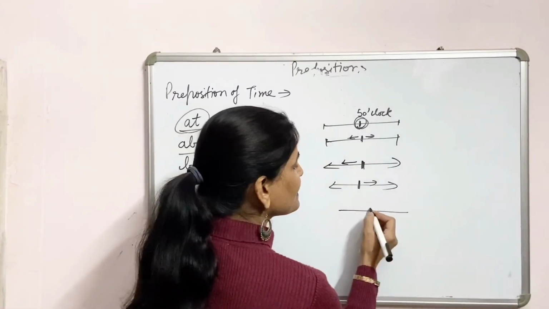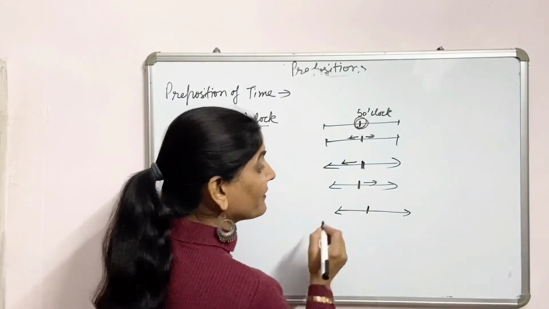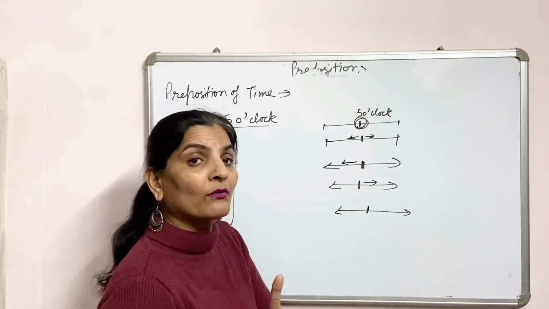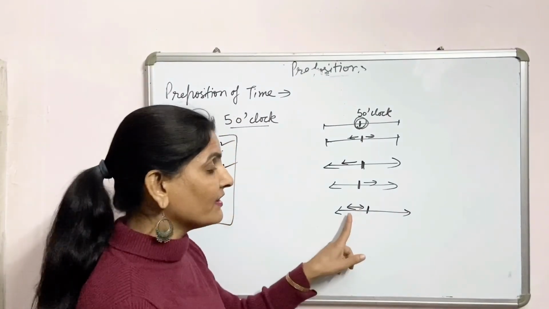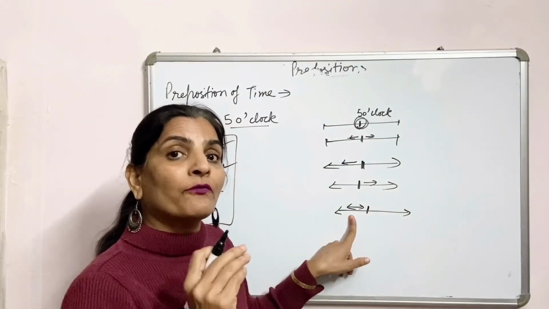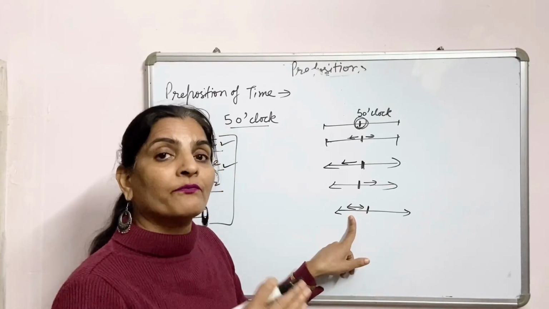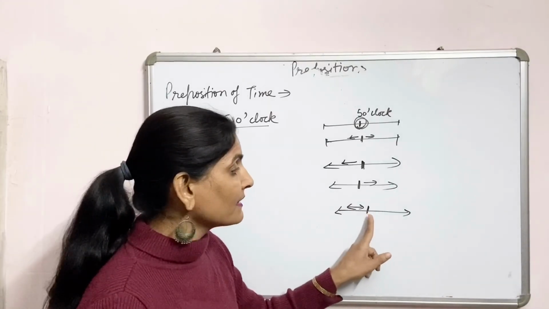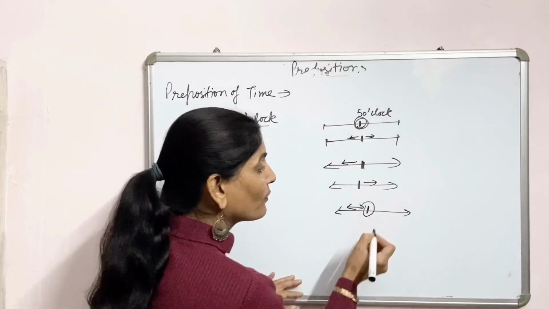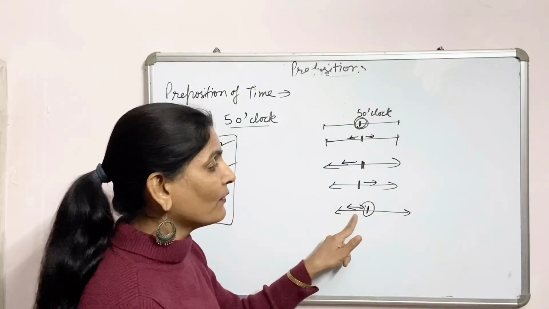By here, it is the 5 o'clock point, and by means I will reach by 5 o'clock. By means before 5 o'clock. I can reach there at 4:30, 4:20, 4:50, by 5 o'clock, not after that. And 5 o'clock itself is also not included in by, it is before 5 o'clock.